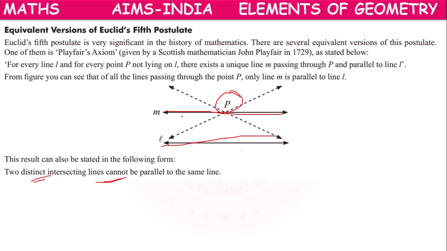Two distinct intersecting lines cannot be parallel to the same line. Means like M, if we have one more line passing through P whose name is N, then as M and N are intersecting at P, we can call them distinct intersecting lines.